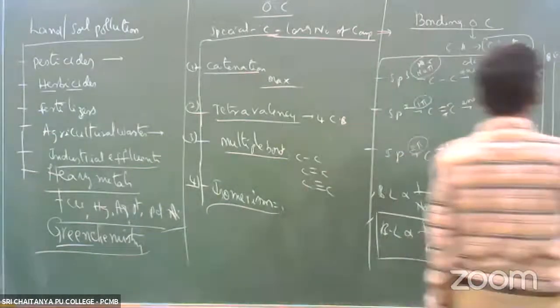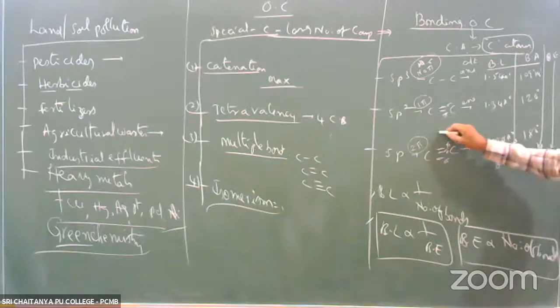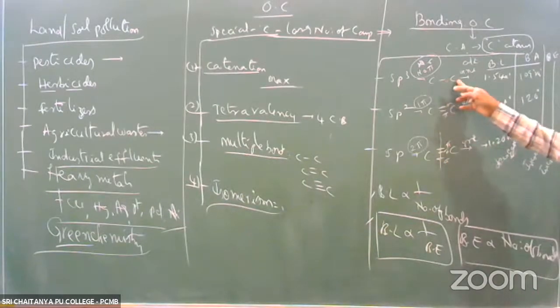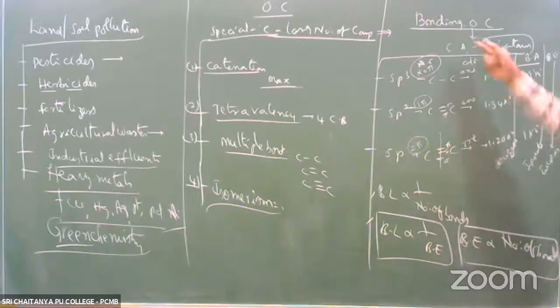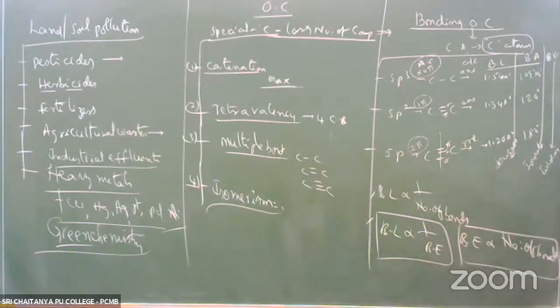Why? If you consider carbon single bond, double bond, triple bond, as the number of bonds increases, it is very difficult to break the bond. You have to supply more bond energy. A single bond is very easy to break, then we have two bonds, three bonds. As the number of bonds increases, bond energy also increases. So bond energy is directly proportional to the number of bonds, but inversely proportional to bond length. So this is about bonding in organic compounds.